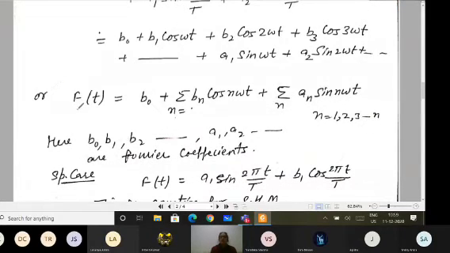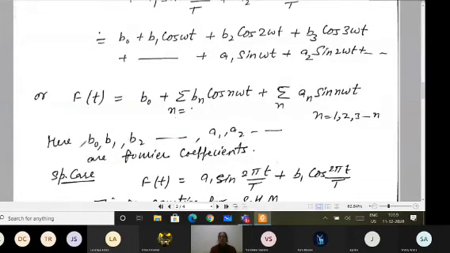That is f(t), means it is a function of time only, which is written as b naught plus summation bn cos n omega t, where n will vary from 1 to n. And similarly plus an sine n omega t.